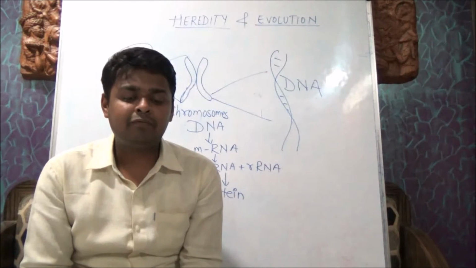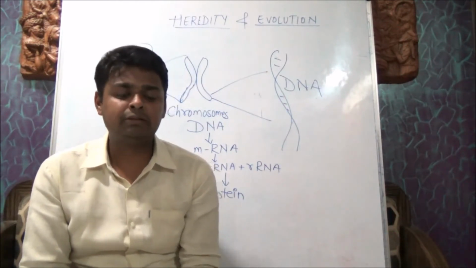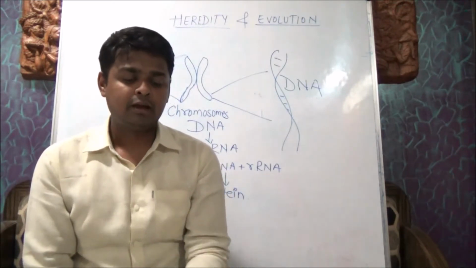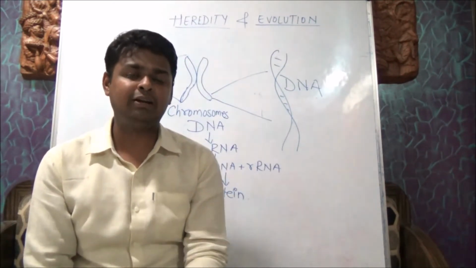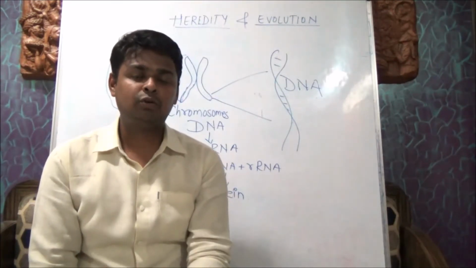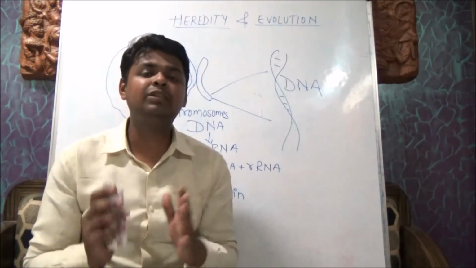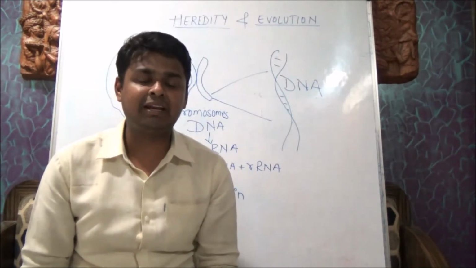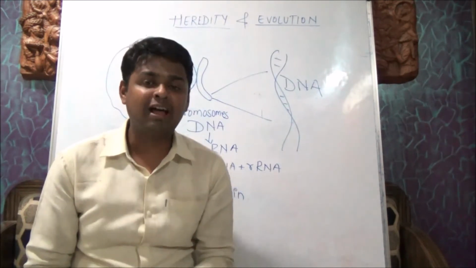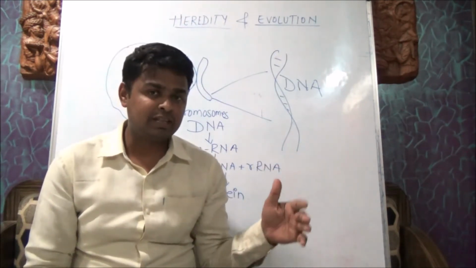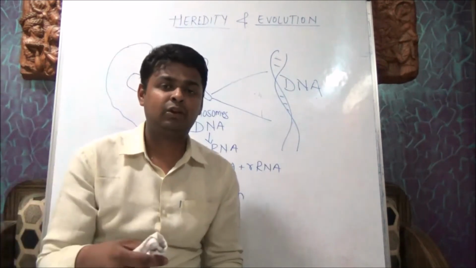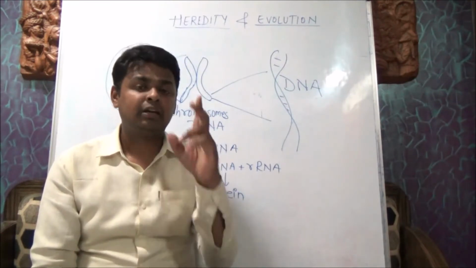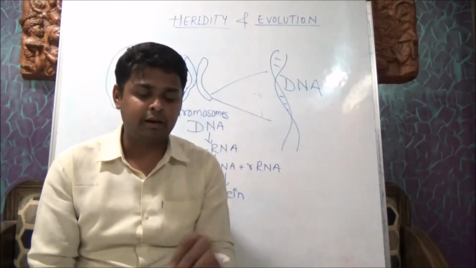So the mRNA formed in the nucleus comes into the cytoplasm. It brings the coded message from DNA. The message contains codes about amino acids. The code of each amino acid consists of 3 nucleotides. It's also called a triplet codon. So there are 20 amino acids. Each of these amino acids has a specific codon, and that is present in the tRNA, also called transfer RNA. So transfer RNA takes the information about the amino acids and brings it towards the rRNA, that is ribosomal RNA. Messenger RNA, transfer RNA, ribosomal RNA.